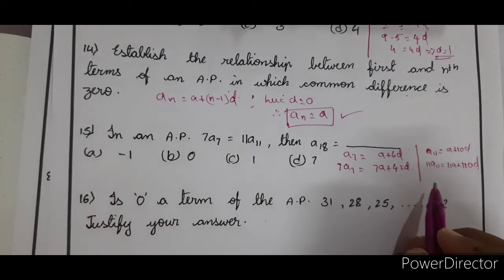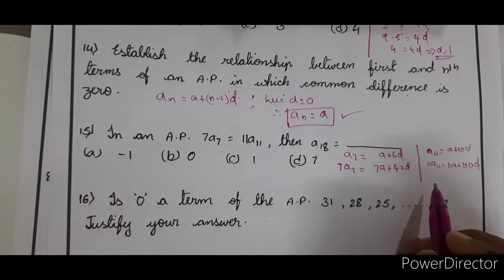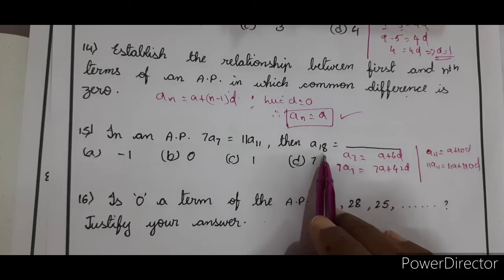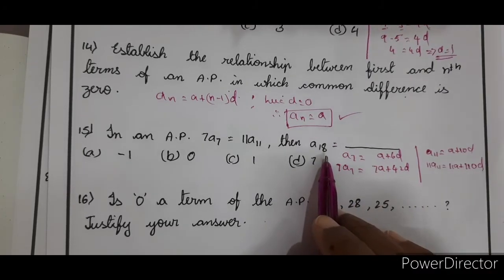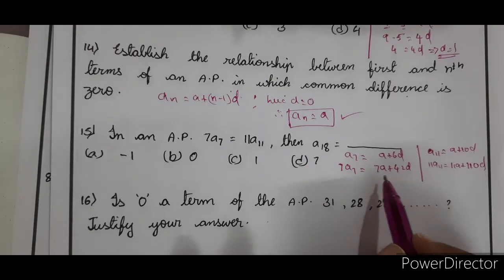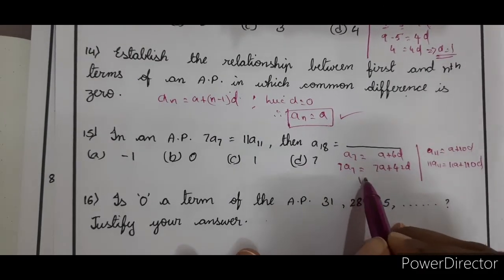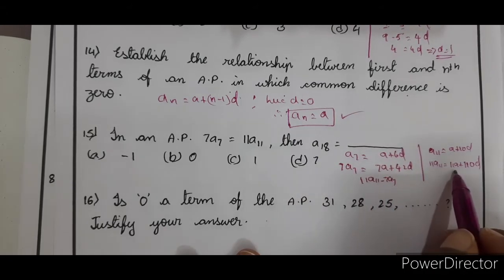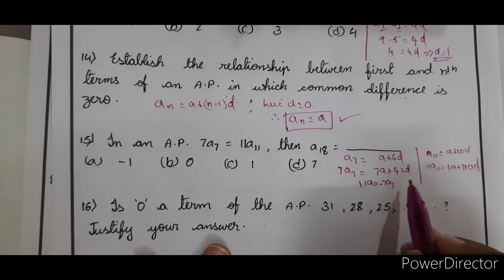Now we have to find out A18. Right? We have to find out A18. So what are we going to do? We need to find A and D, then find A18. Is it not? Right. So therefore, now 11A11 minus 7A7. This is how we are going to solve them now.